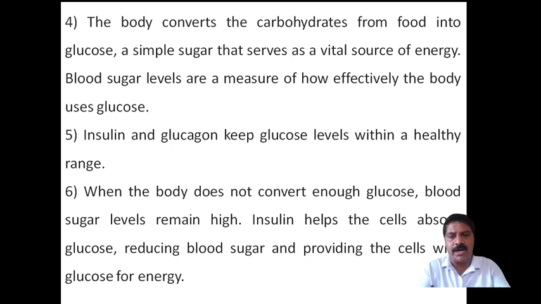Therefore, if the body cannot convert enough glucose, then the body remains at very high sugar. Then insulin helps to absorb the glucose, reducing blood sugar and providing the cells with glucose for energy.